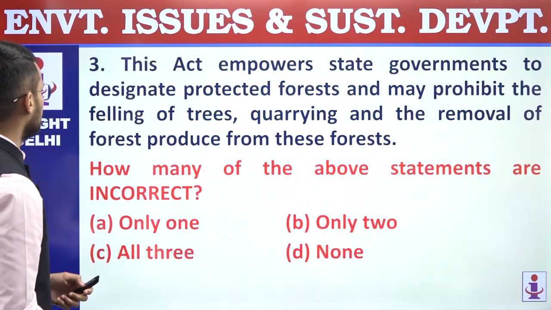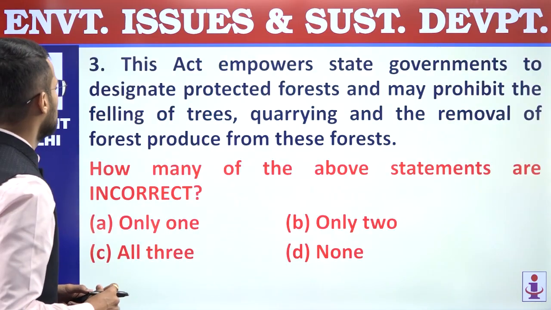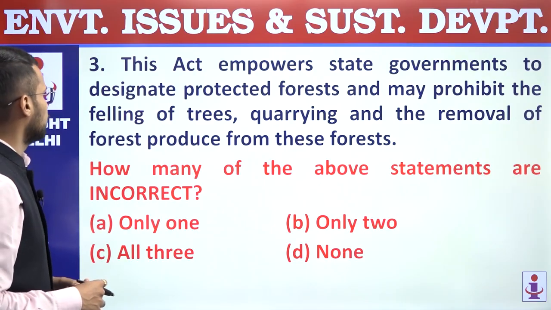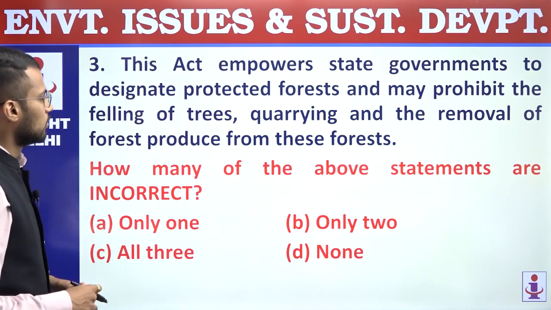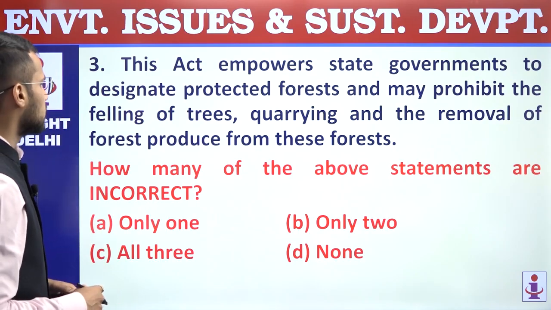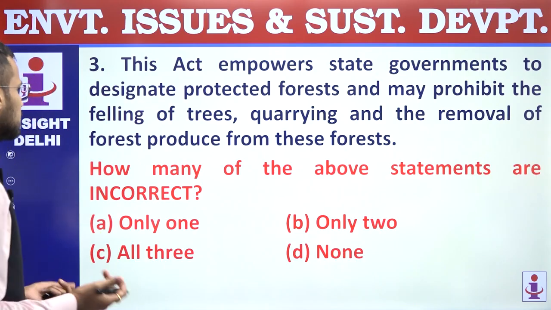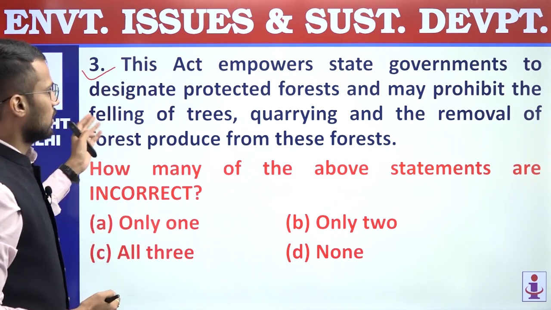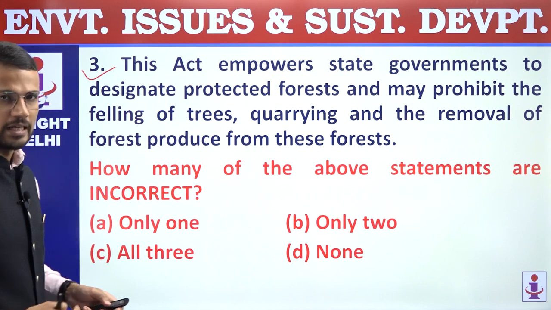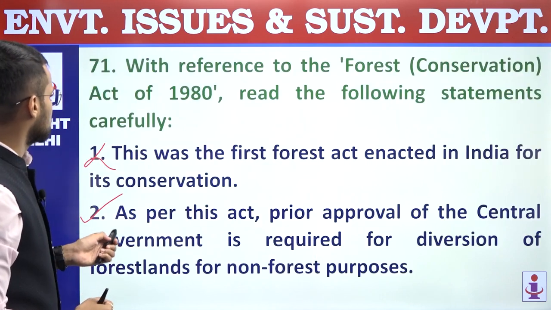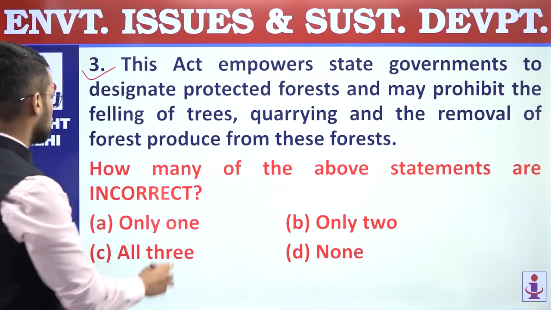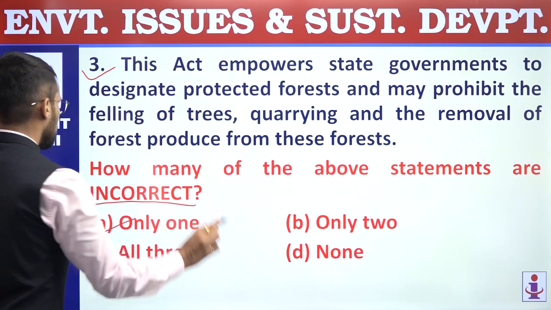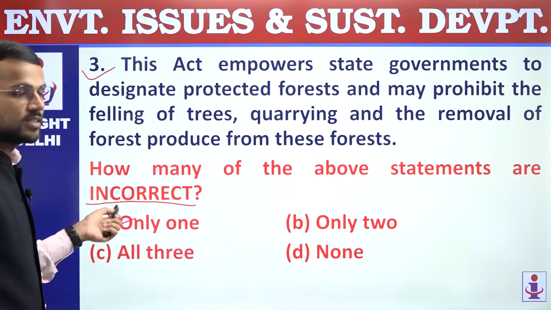Second is correct. Third, this act empowers state governments to designate protected forests and may prohibit the felling of trees, quarrying and the removal of forest produce from these forests. Right, so this statement is a correct statement regarding the act, because in order to protect forests, these activities are regulated. Right, so third is correct. So second and third statements are correct, but we are supposed to find out how many are incorrect. So only first is incorrect, and that's why answer is only 1. Question number 71, answer is A.